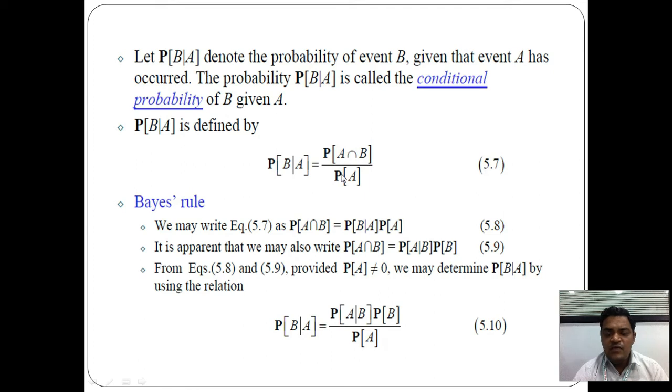Then we rewrite the same equation: P of B upon A is equal to P of A upon B into P of B upon P of A. This is equation number 5.10.